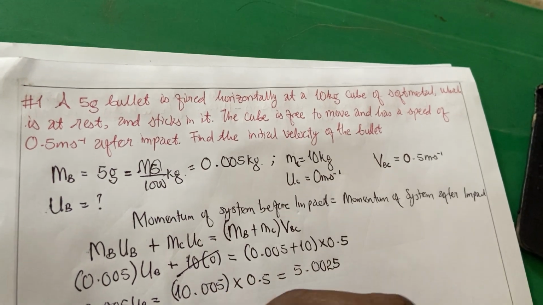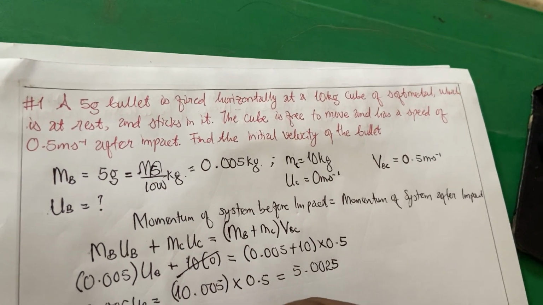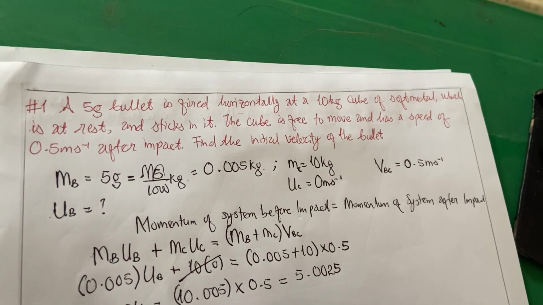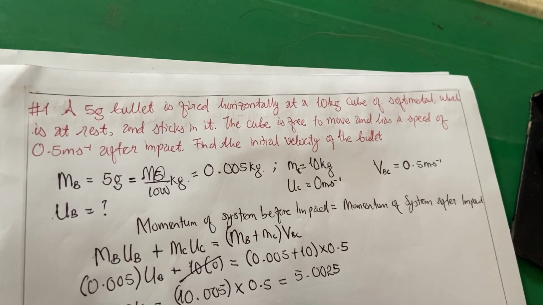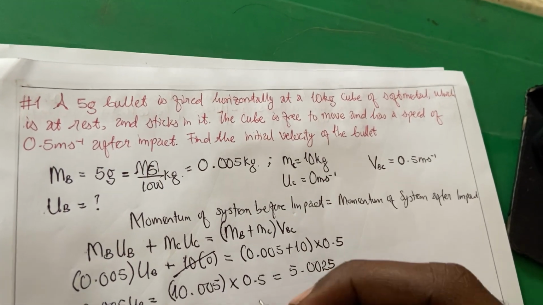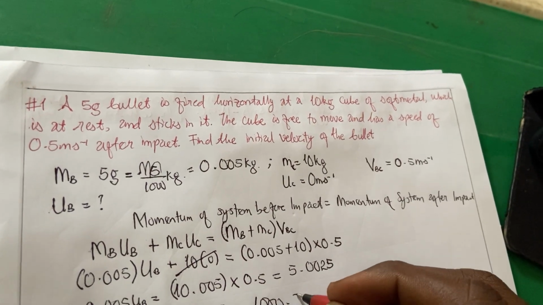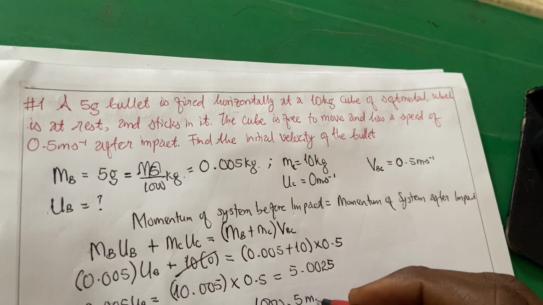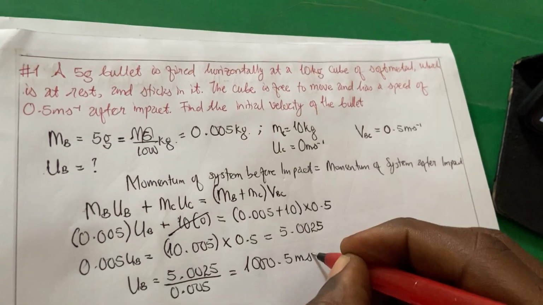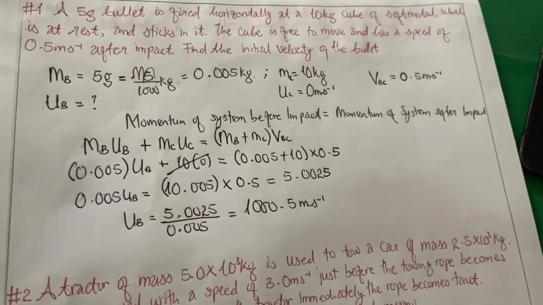And we're looking for UB. UB now equals 5.0025 divided by 0.005, and this will give us 1000.5 meter per second, right?